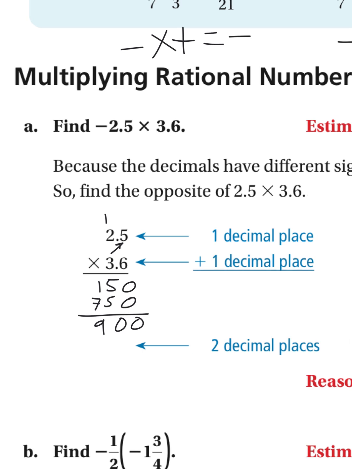So notice what they wrote here. If there's one decimal place in one factor and one in another, 1 plus 1 is 2. There should be 2 decimal places in your answer. So this should be 9.00, or just 9. So we have our number. Now we determine the sign. I know a negative times a positive is a negative, so my answer should be negative 9.